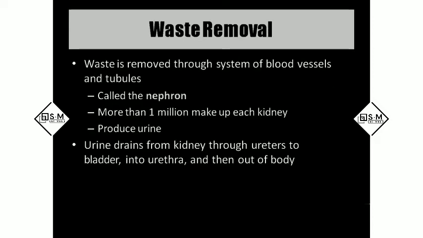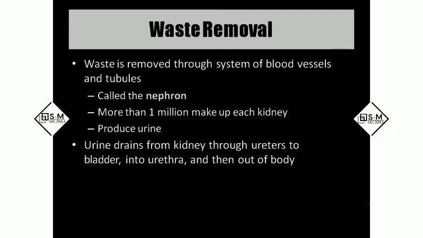Coming to the waste removal. Waste removal is done by the system of blood vessels and tubules. Inside the kidney, we have a number of tubules. Each tubule we call it as nephron. So nephron is called as the functional unit of the kidney. Per kidney, we have 1 million nephrons, which means around 10 lakhs of nephrons per kidney.